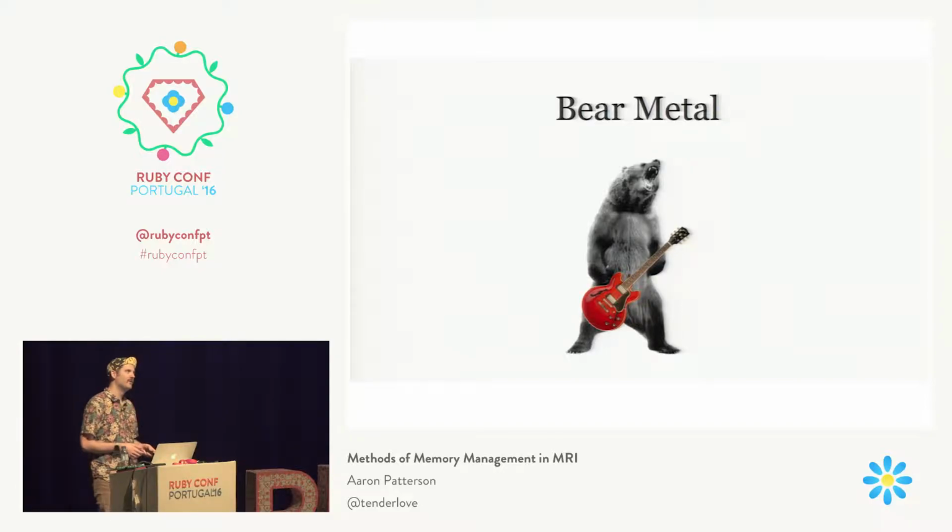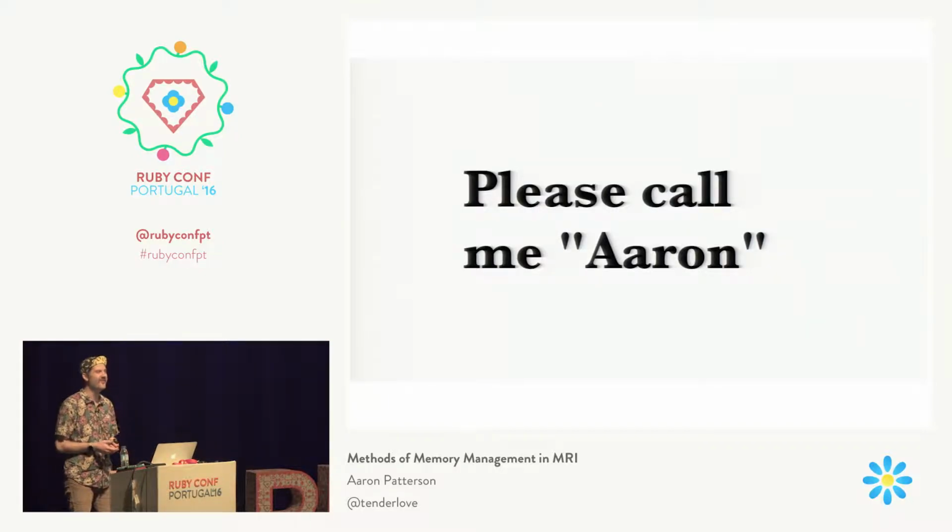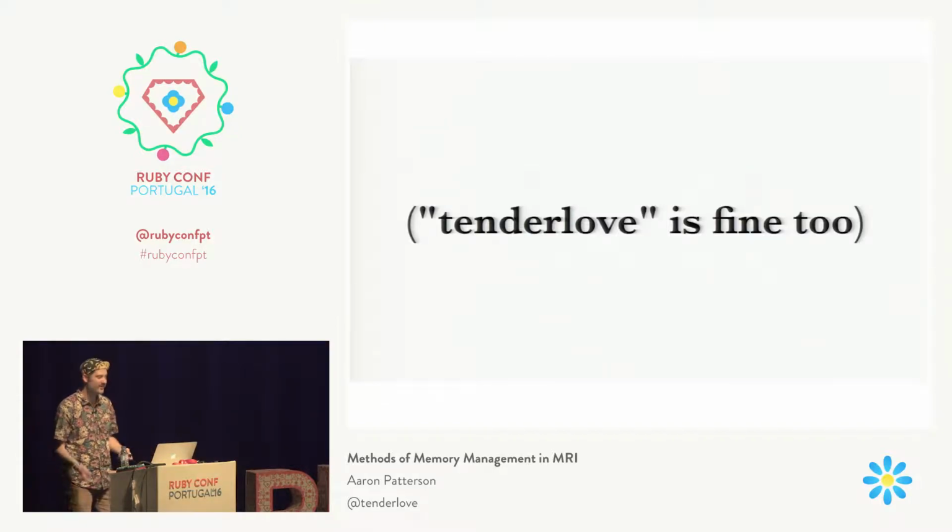So when I started working for GitHub, everybody at work refers to each other by their nicknames. I usually work from home, so nobody says my name that frequently, just my wife, and she doesn't really call me Tenderlove. So I go to the office, and everybody there is referring to me by this name, and I'm like, this is really, really awkward. Please just call me Aaron. But if you want to call me Tenderlove too, that's fine. I don't mind.